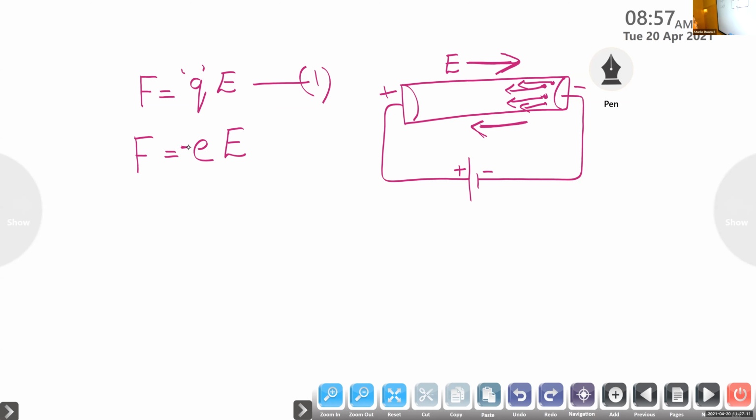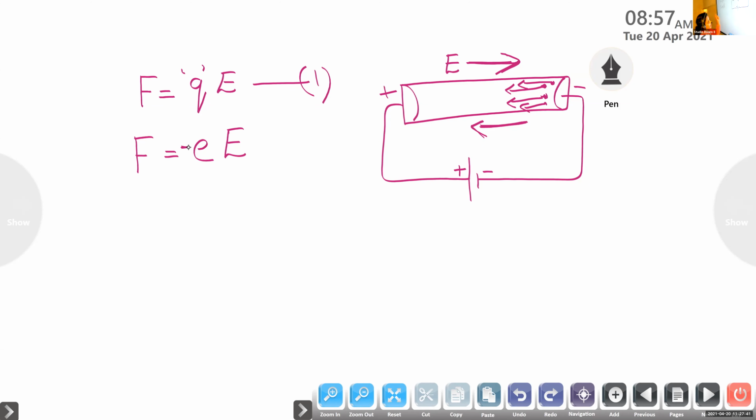So here we are starting from the force experienced by the charge carriers in a conductor in the presence of an electric field. It is given by F is equal to QE, where F is the force, Q is the charge, E is the electric field. And here the charge carrier is nothing but our electron. So we can replace the charge carrier Q by small letter e. So the equation becomes F is equal to eE.